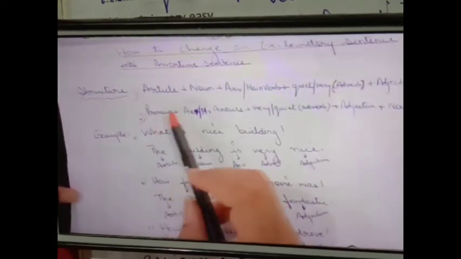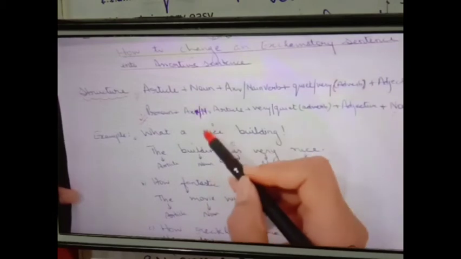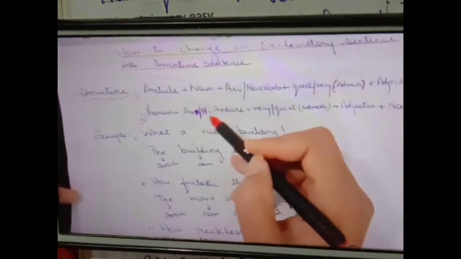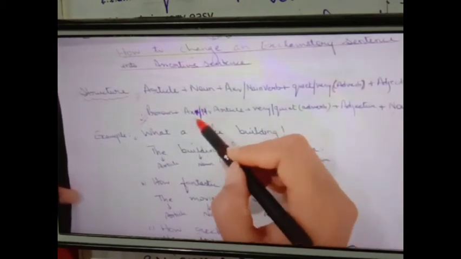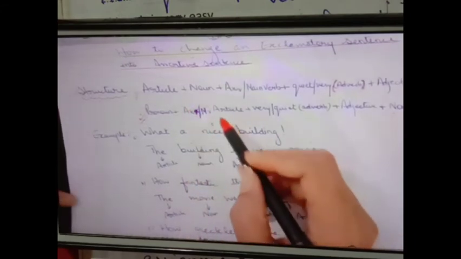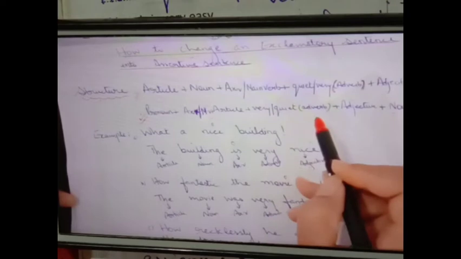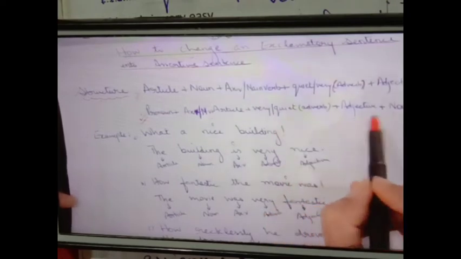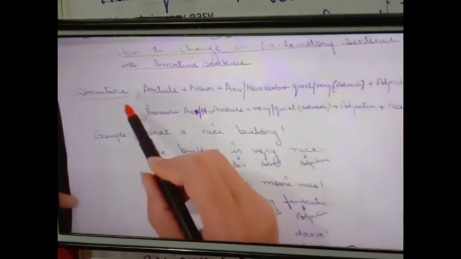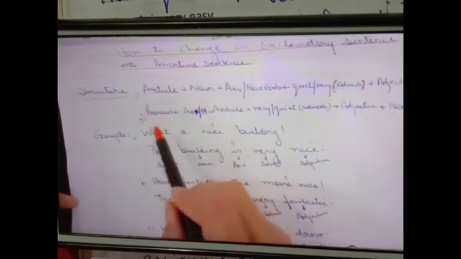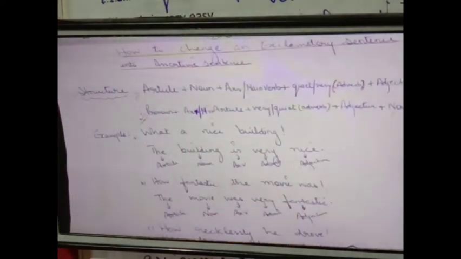Use the pronoun first, then the auxiliary verb, then you can use the main verb if a main verb is given, or one of them will be given. Then article, then very or quite, any adverb, then adjective, and then noun. So with these two structures, you can very easily change an exclamatory sentence into an assertive sentence.